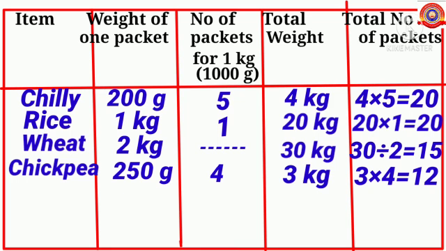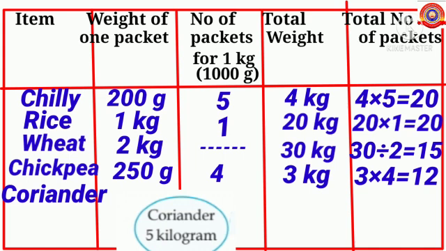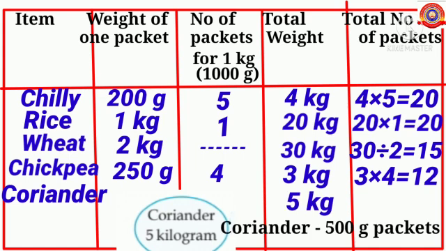Children, what is the next item? Yes, coriander 5 kilogram. That is, total weight of coriander is, yes, 5 kilogram. Ramu packed the coriander powder as 500 gram packets. That is, in each packet there is 500 gram coriander powder. That is, weight of one packet is 500 gram.